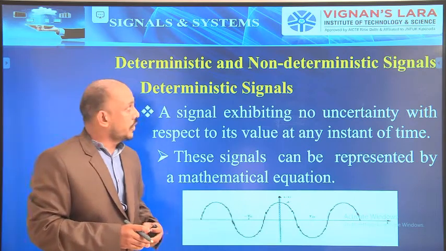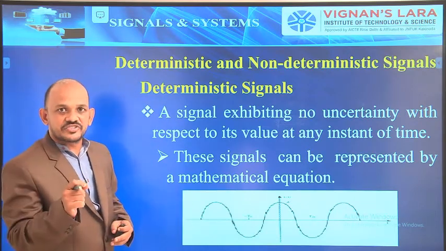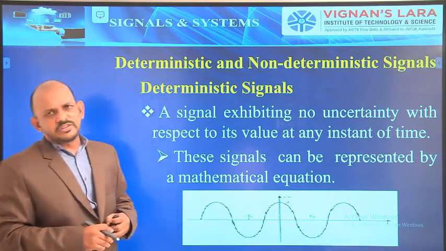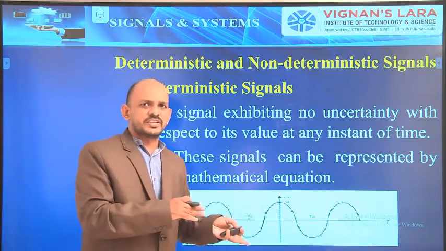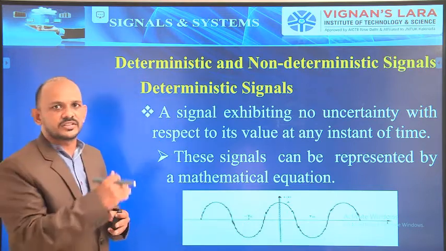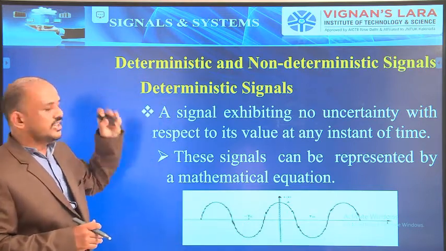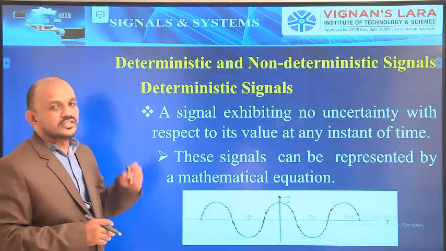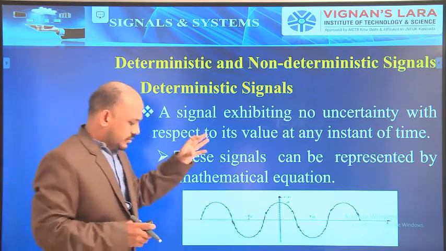Now coming to deterministic and non-deterministic signals. I will give examples for both continuous time signals as well as discrete time signals later. First, we have to see what a deterministic signal is.